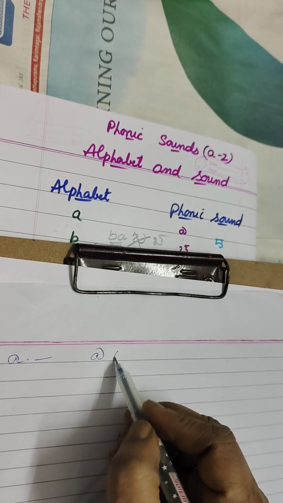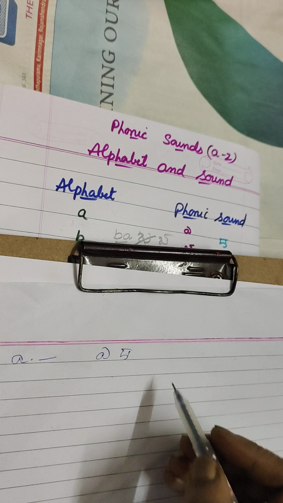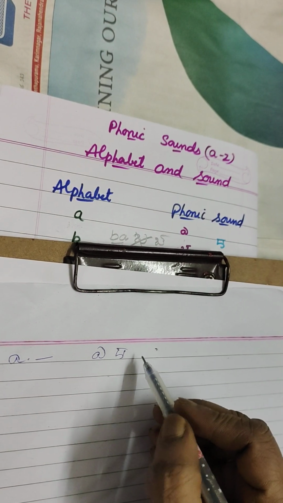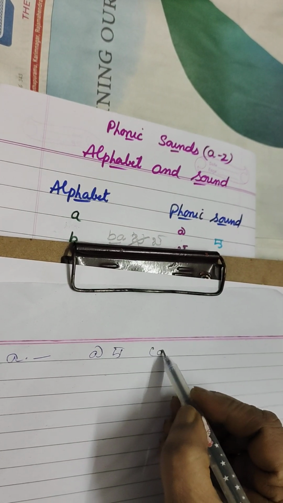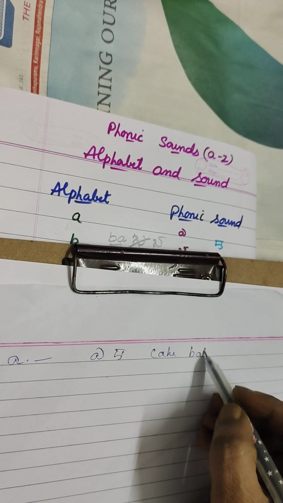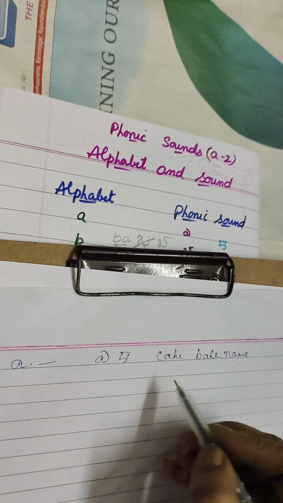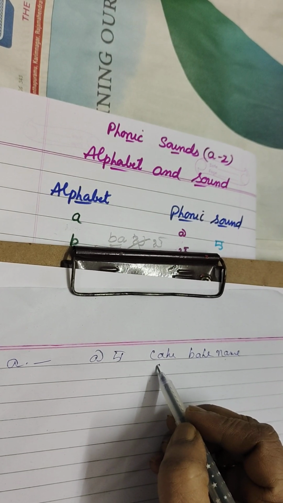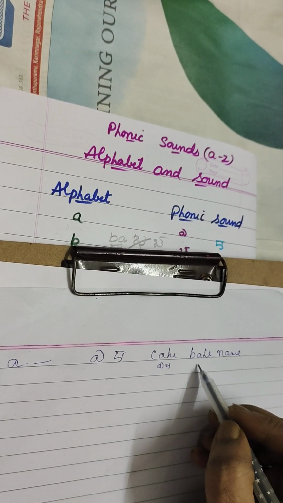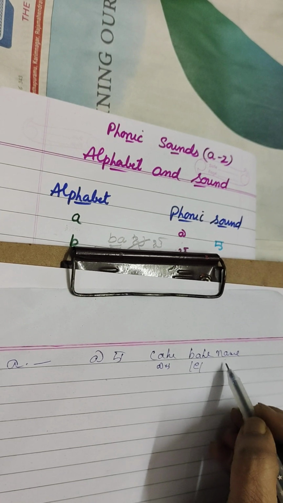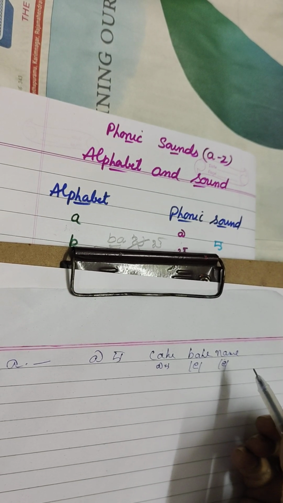This is a Telugu letter and this is a Hindi letter. So let me say cake, bake, name. This is the a sound. This is the symbol of the phonic sound.